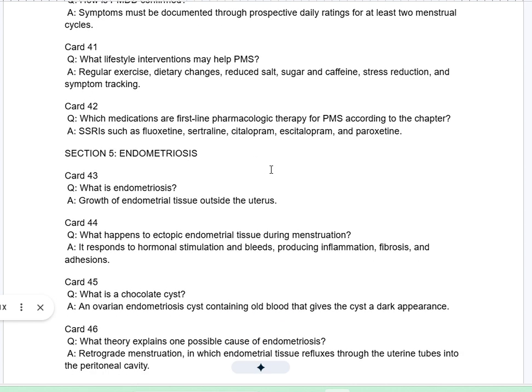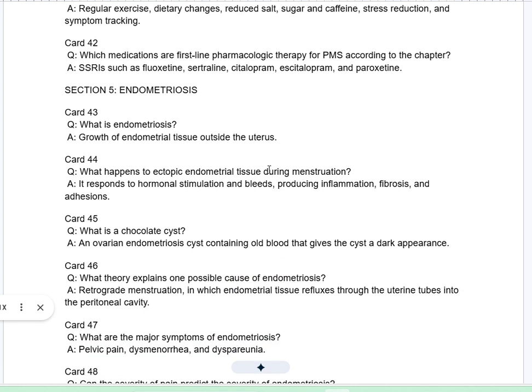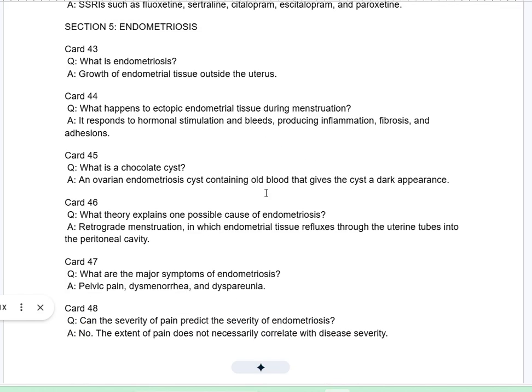Section 5. Endometriosis. Card 43Q. What is endometriosis? A. Growth of endometrial tissue outside the uterus. Card 44Q. What happens to ectopic endometrial tissue during menstruation? A. It responds to hormonal stimulation and bleeds, producing inflammation, fibrosis, and adhesions. Card 45Q. What is a chocolate cyst? A. An ovarian endometriosis cyst containing old blood that gives the cyst a dark appearance.